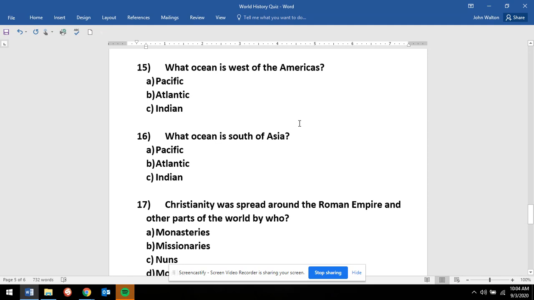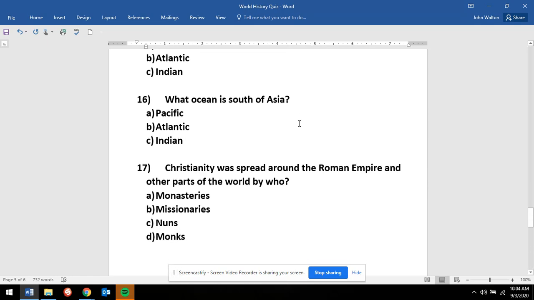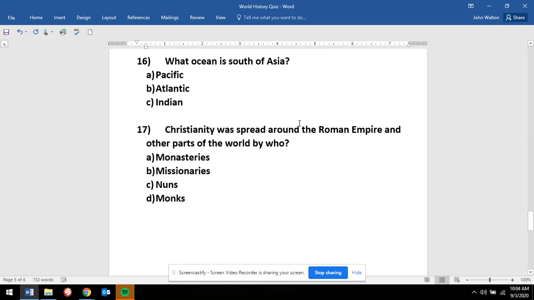15. What ocean is west of the Americas? Is it A. Pacific, B. Atlantic, C. Indian? Number 16. What ocean is south of Asia? Is it A. Pacific, B. Atlantic, C. Indian? Number 17.